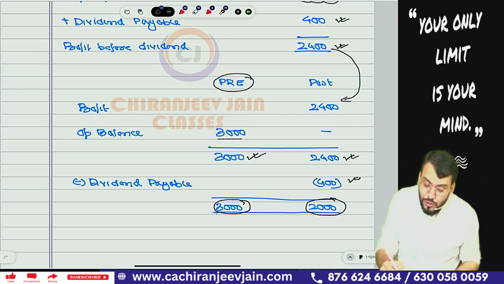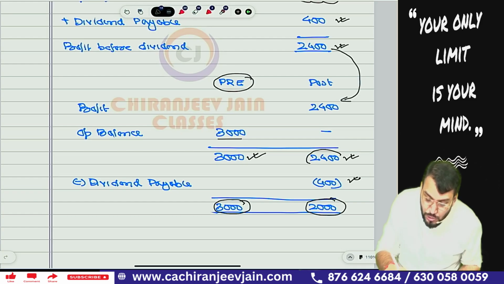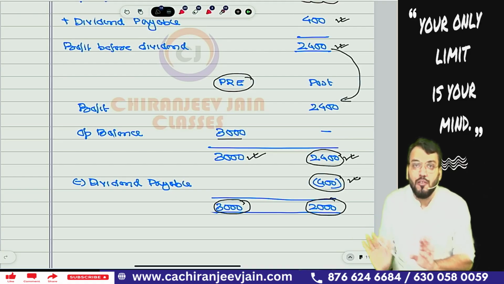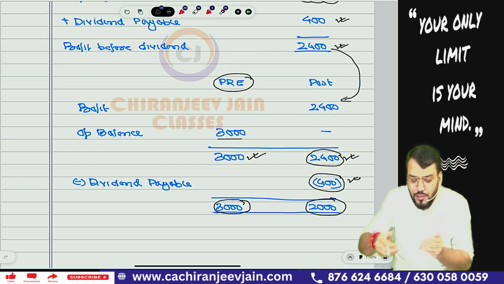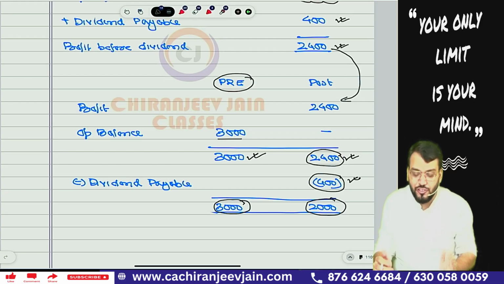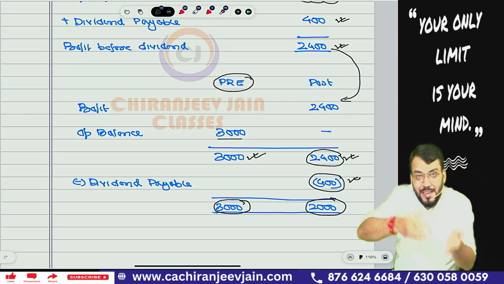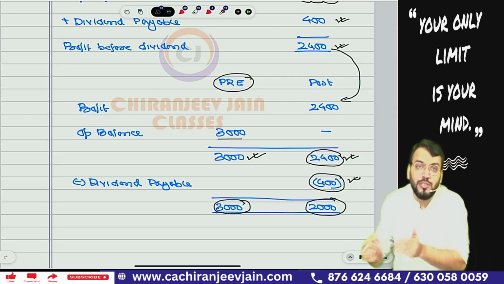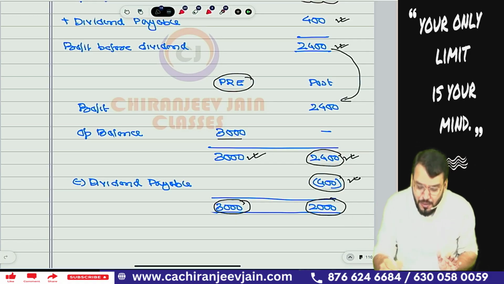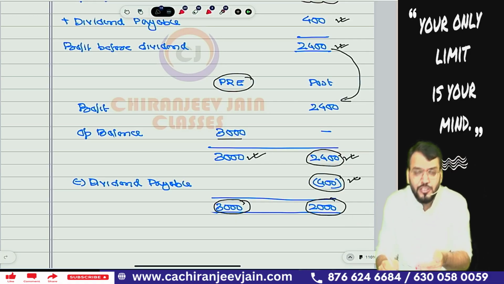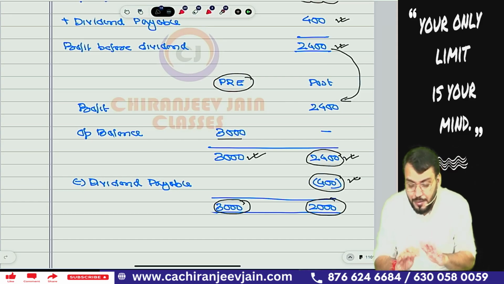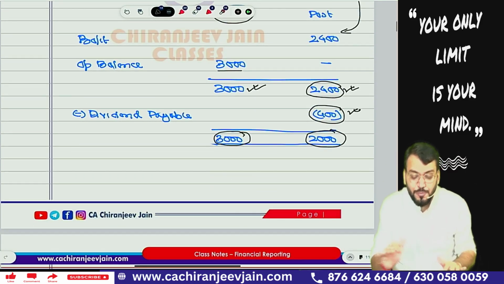However, you can transfer this 2,400 and this 400 separately in the other equity calculation. That is your choice. I am doing it on a net basis, you can do it on a separate basis also. You can calculate profit before dividend, allocate it first, and then also allocate the dividend to the parent company and NCI when you do the other equity calculation. That is also okay. But normally in my class I do it this way, therefore I am following this particular solution. Chalega? Yes, sir. So this becomes the analysis of profit.